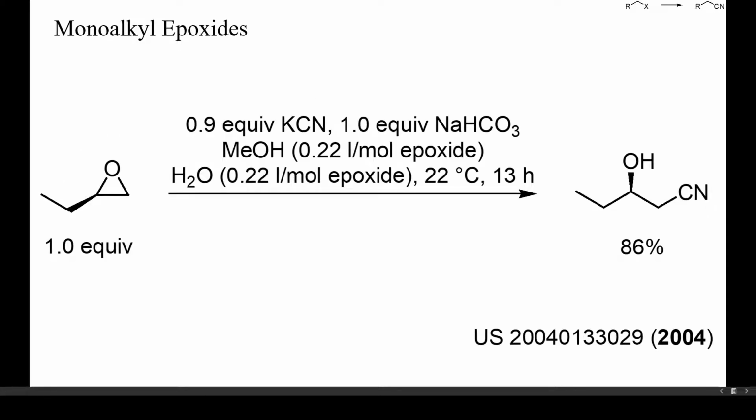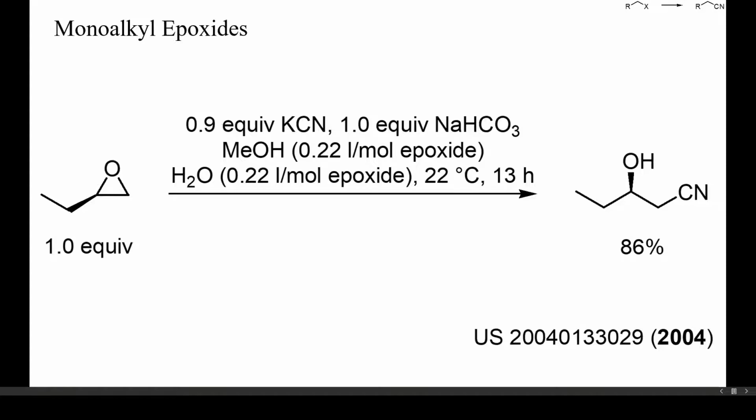Because I already discussed most fundamental aspects of nitrile chemistry in the first video of this playlist, let's jump directly to the examples. Simple alkyl epoxides readily react with cyanide, usually at the sterically more accessible carbon if the reaction conditions are alkaline. Under acidic conditions, a reversal of regioselectivity is sometimes observed.